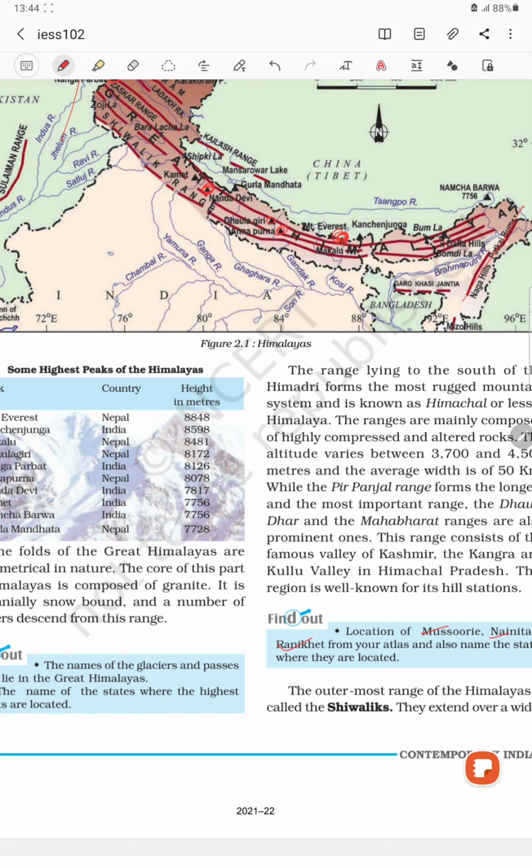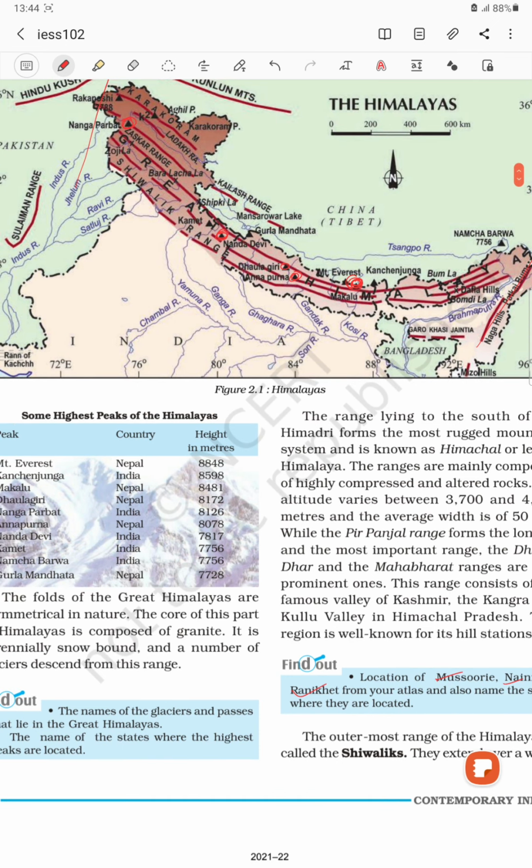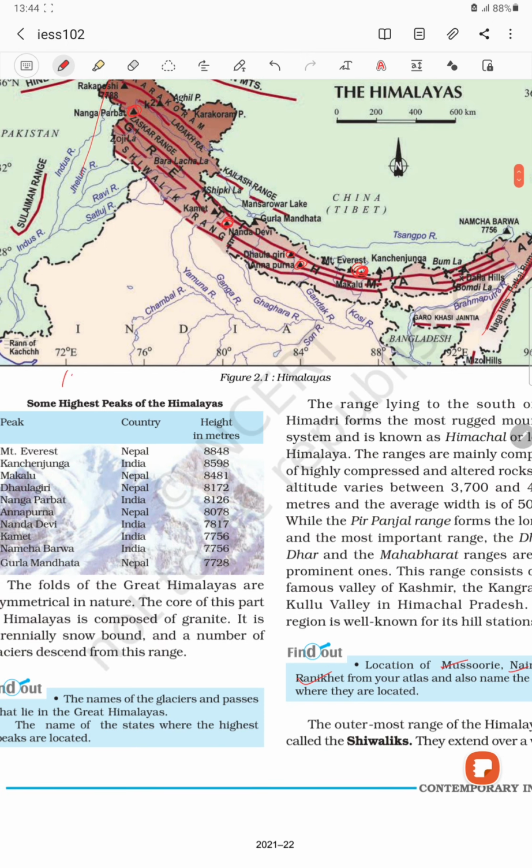Mussoorie, this Himalaya has very beautiful scenery. That's why many Bollywood movies have been made in this region. Valleys like Kashmir Valley, Kangra Valley, Kulu Valley, all these valleys are present in the middle Himalaya.